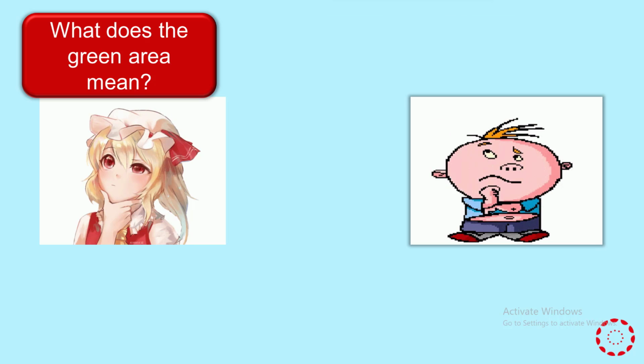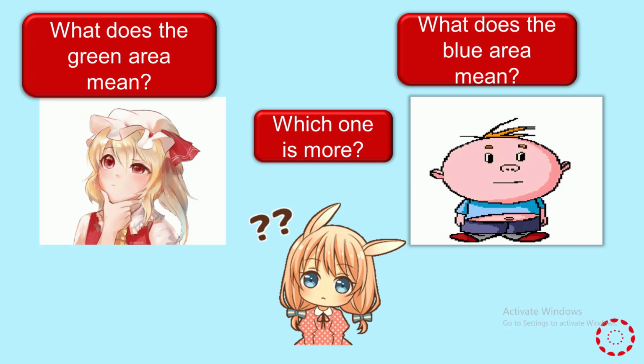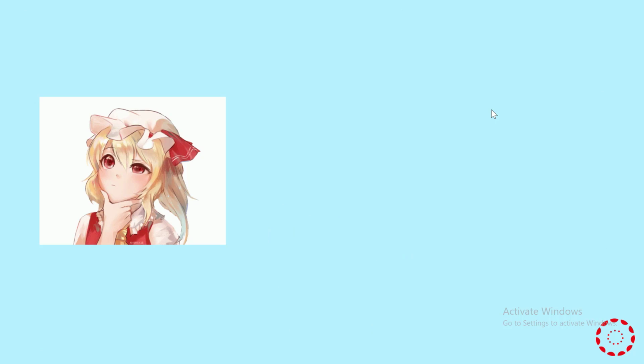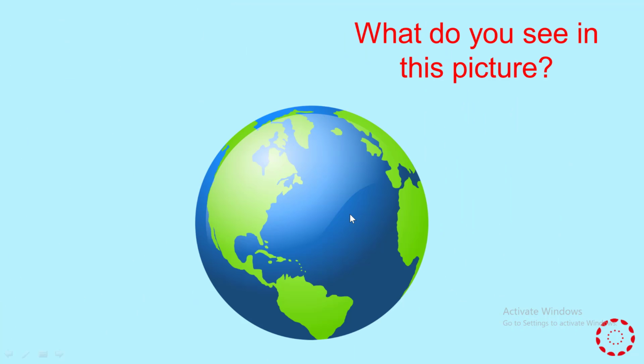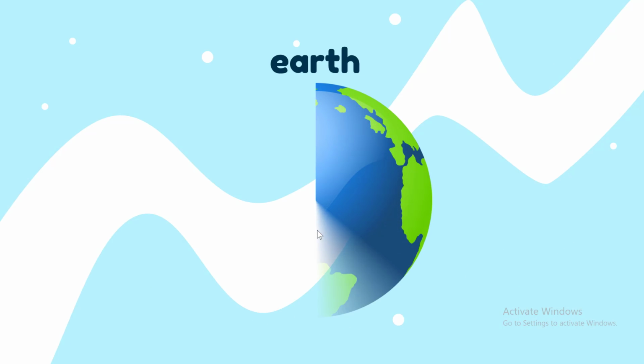So here we have some students asking, what does the green area mean, or what does the blue area mean, and which one is more than the other? Here we have green and sometimes brown, and here we have blue. So what do those colors mean?